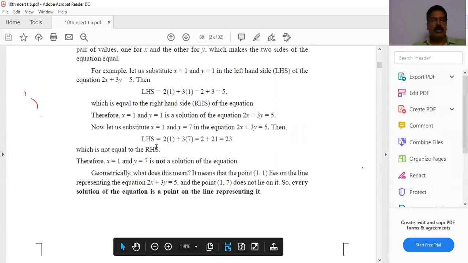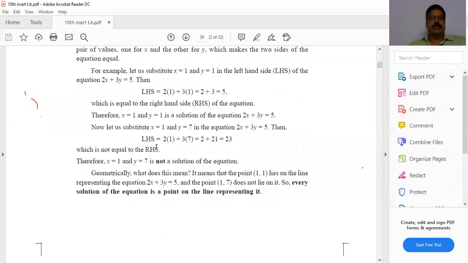Okay. Now, geometrically, you already learned in 9th class how to represent a linear equation. What do you get if you draw the graph of a linear equation in two variables? Every solution of the equation is a point, and it will represent a line.